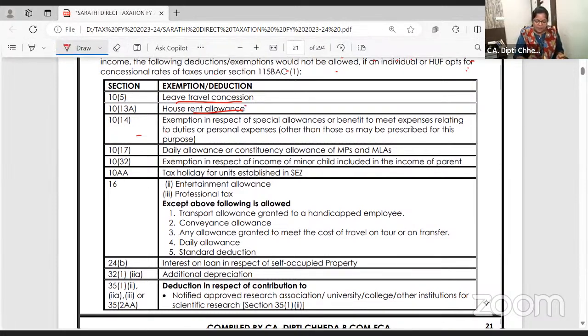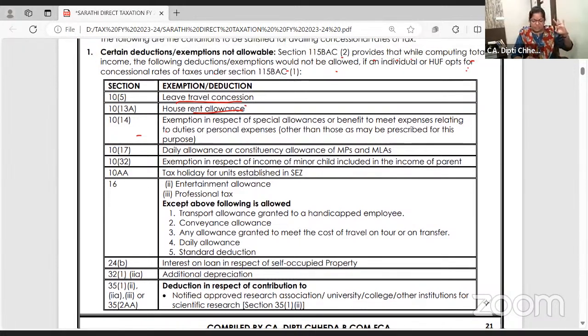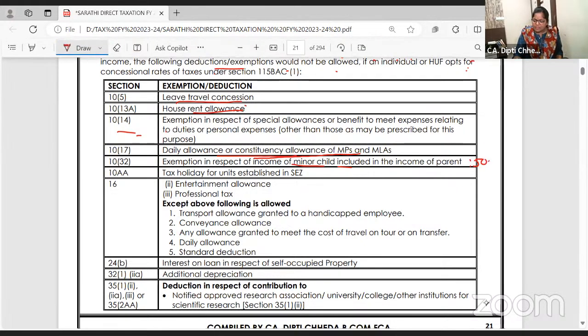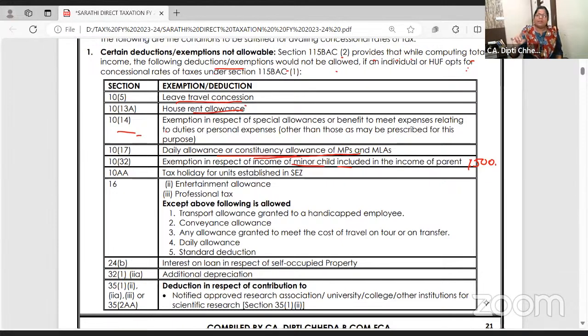So you will not get leave travel concession, you will not get HRA, you will not get that 100 per month and all. Daily allowances of MPs and MLAs are exempt, but if they are filing the return in default, it will become taxable. For every minor child up to 1500, you give exemption, but if it is default, it will be taxable.